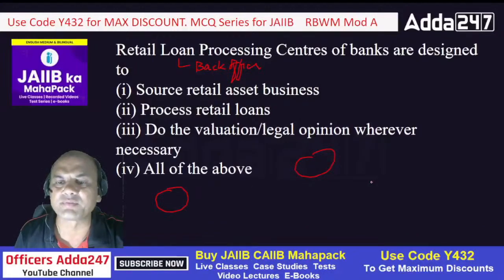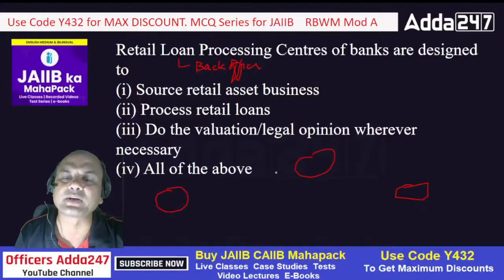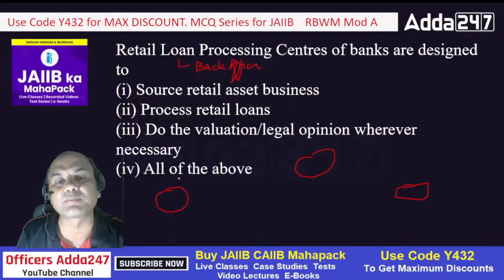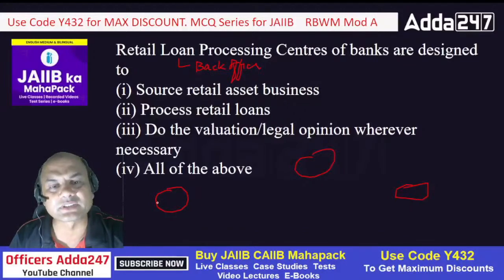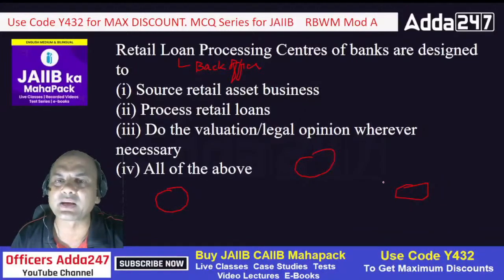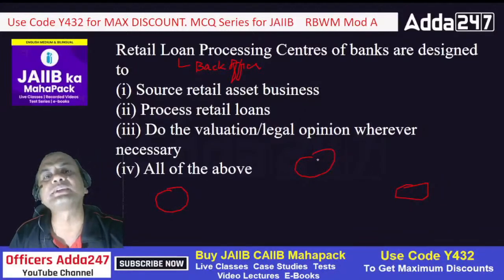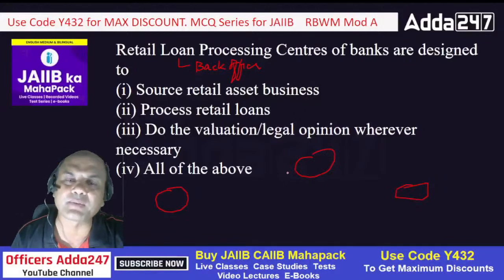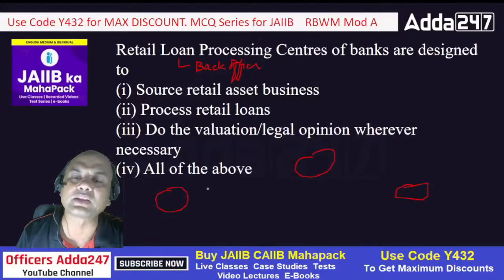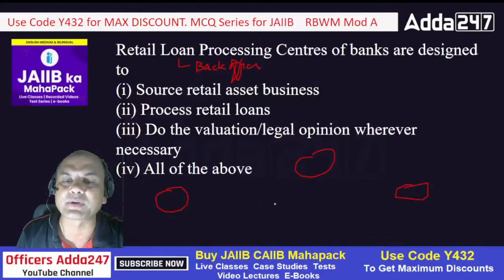Nowadays it's online disbursement, so I can do it from this retail loan processing center only. Why should I send it back to the bank branches with the sanction letter and then tell them, okay, now you disburse? Why? I can do it at my end only, isn't it? So this RLPC can do everything, right from once the documents reach, from processing to sanctioning to disbursement, everything can be done, isn't it?